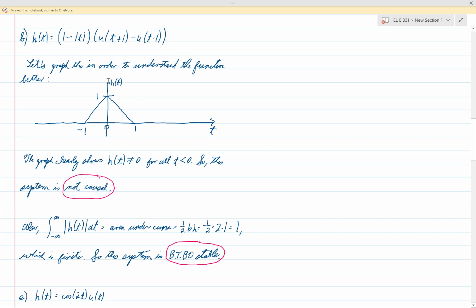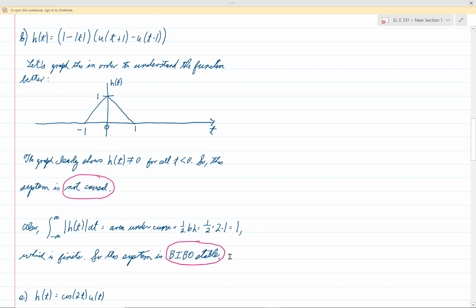But this h of t is always positive, so we could take away the absolute value sign, and then the integral negative infinity to infinity of h of t dt is just the area under this curve, and that's a triangle, so the area under that curve is just 1/2 base times height, which is 1/2 times the base, which is 2, times the height, which is 1, so 1/2 times 2 times 1, which is 1. That's clearly a finite number, therefore h is indeed absolutely integrable, so this system is BIBO stable.